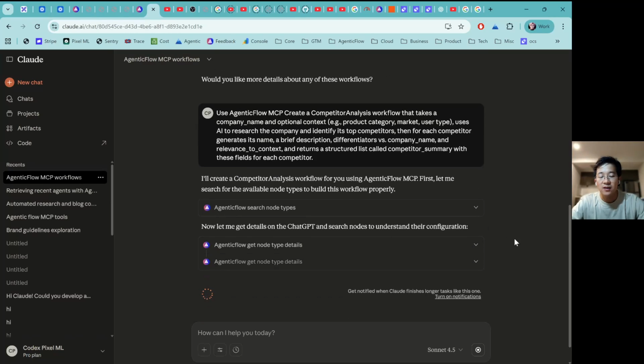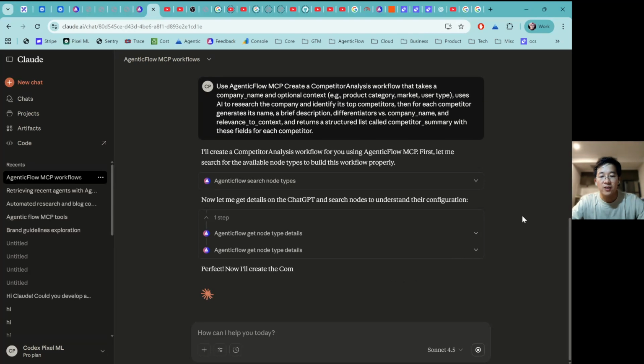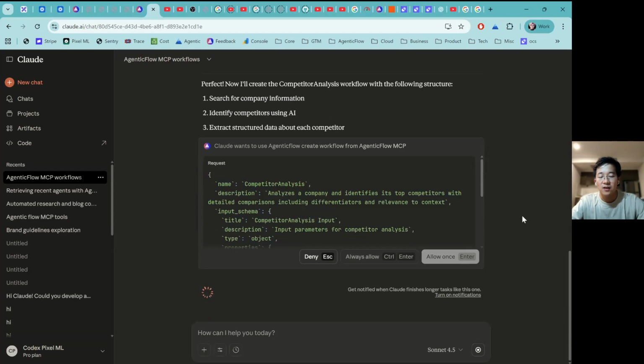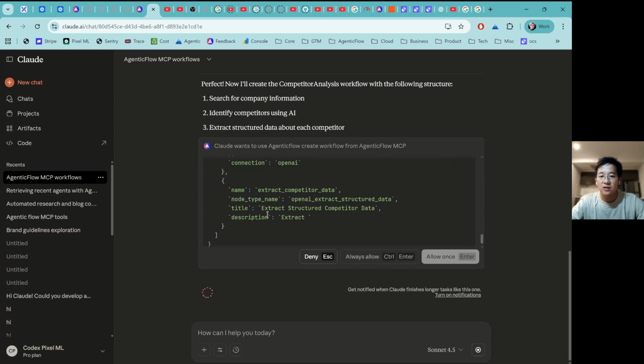Okay, perfect. It's going to create this workflow following the structure. It's going to brainstorm the name of the workflow, description, input schema, and so on. So just wait for it to work.